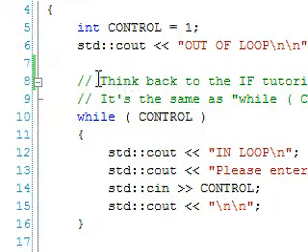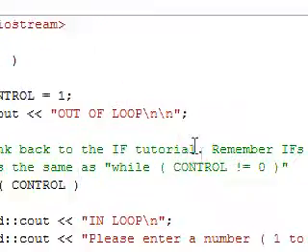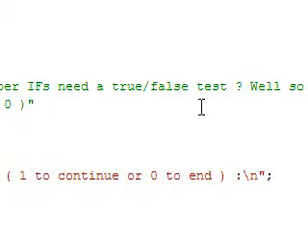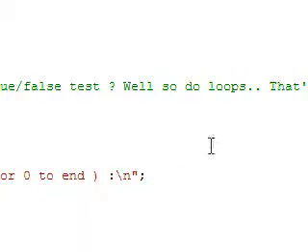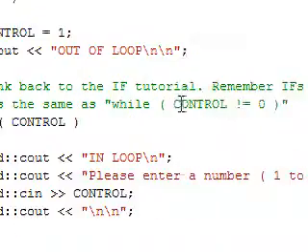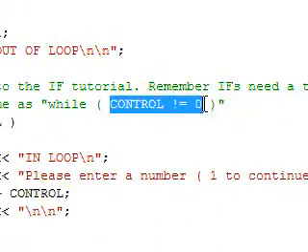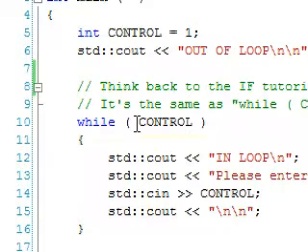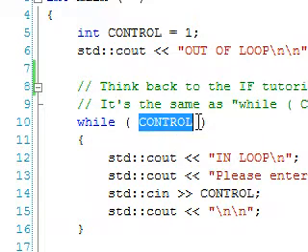And then I've just marked out some comments. I said, think back to the if tutorial. Remember, ifs need a true/false test. Also do loops. That's why this works. So this is actually the same as saying control is not equal to naught, because while loops operate on a true/false condition.